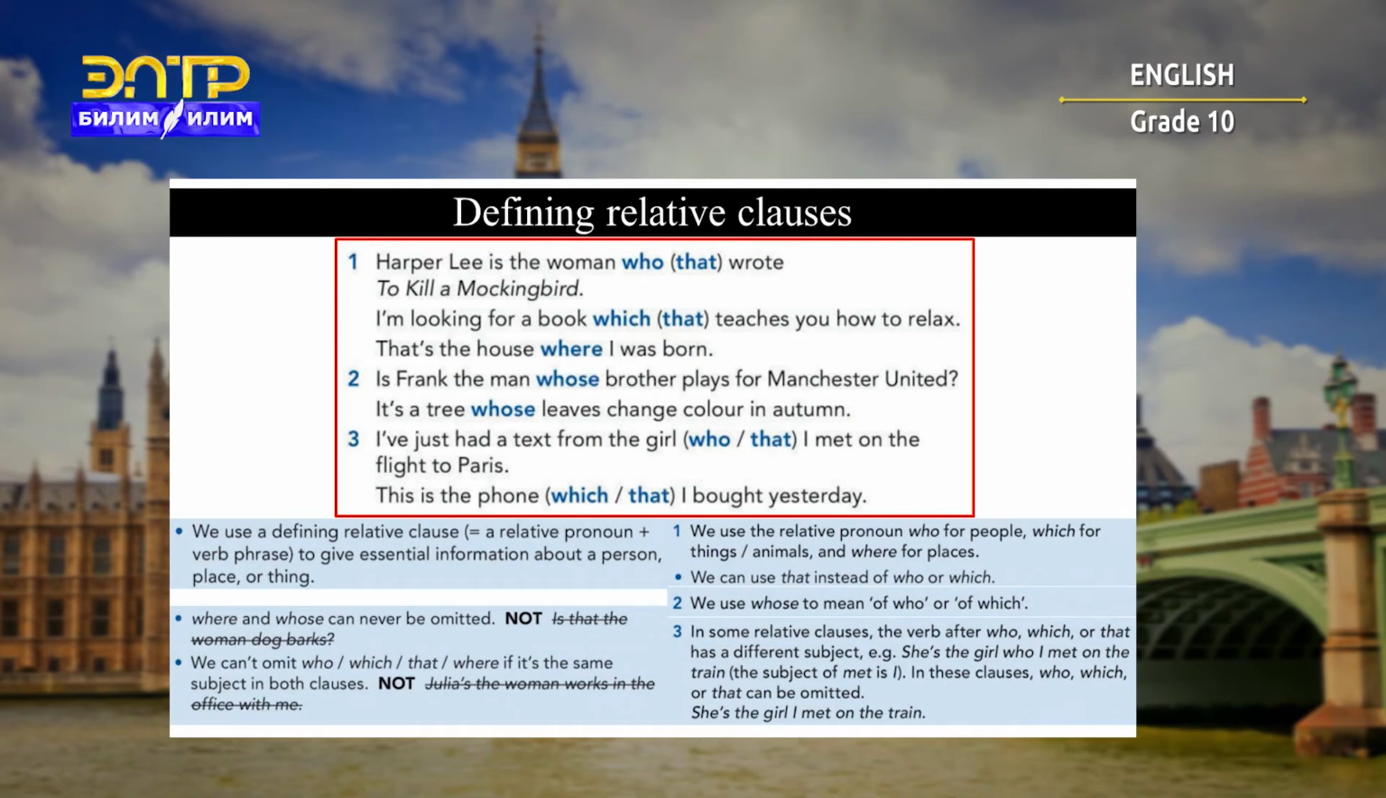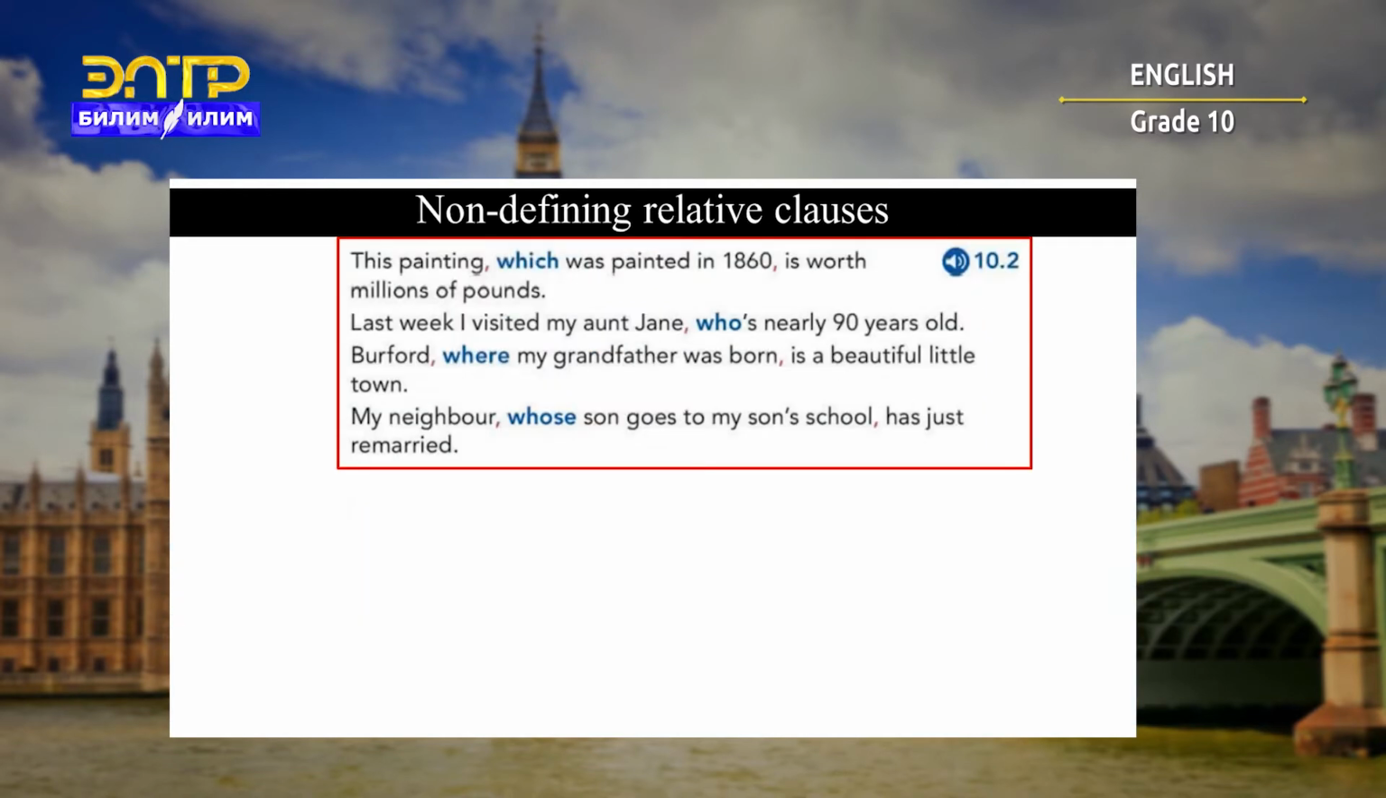We can't omit who, which, that, where if it is the same subject in both clauses. Julia is the woman who works in the office with me? No. Julia is the woman who works in the office with me.